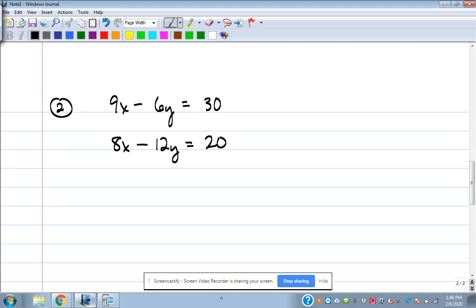So my matrix that I need to type in is 9, negative 6, 30, 8, negative 12, 20. You don't really have to write that down anywhere. Just know that that's what your matrix should look like once you type it in. Okay, so let's go through how to get there again.